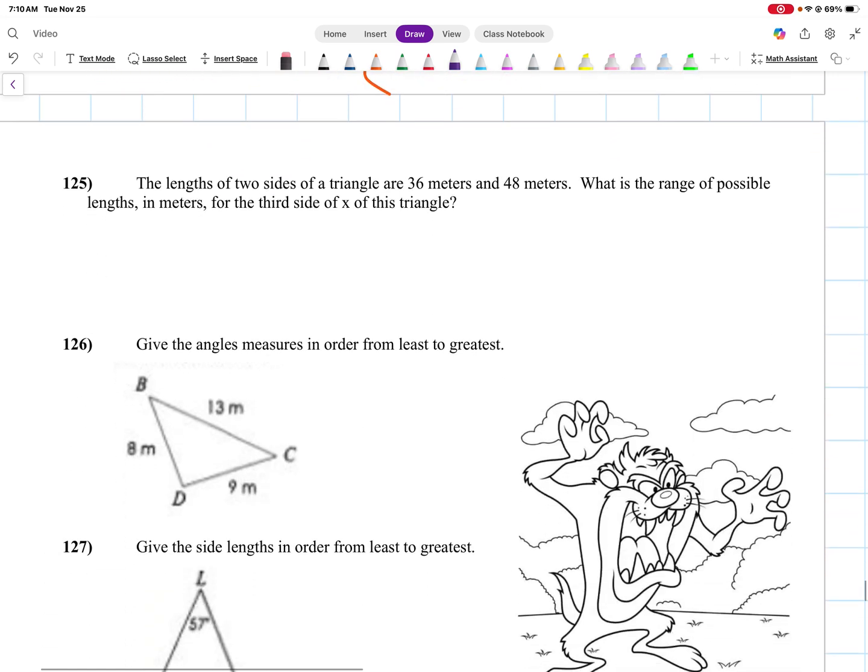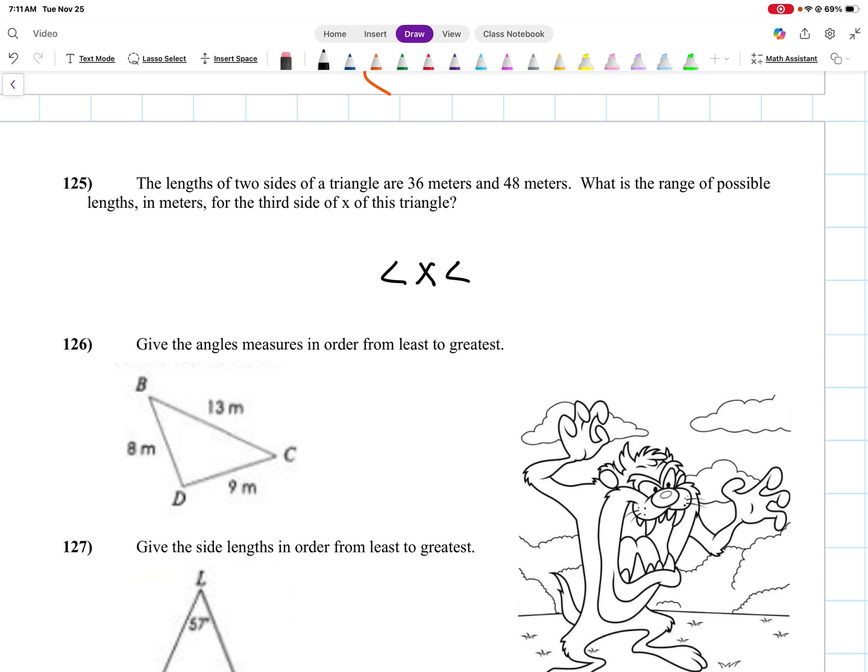All right, 125. The lengths of two sides of a triangle are 36 meters and 48 meters. What is the range of possible lengths in meters for the third side X to be? So I'm going to say X. If we want the range, right, X has to be bigger than something but smaller than something else.